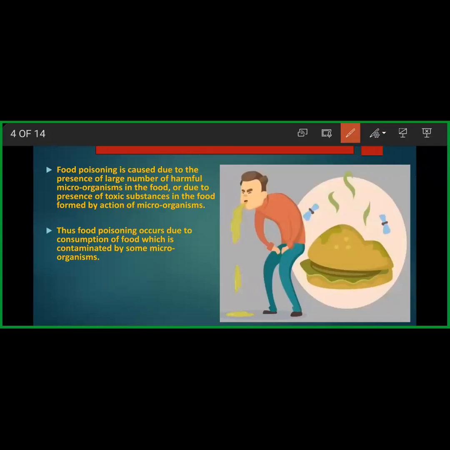Food poisoning is caused due to the presence of a large number of harmful microorganisms in the food, or it may be due to the presence of certain toxic substances in the food, which are formed by the action of certain microorganisms. Whenever a harmful microorganism gets inside your food, it undergoes certain metabolic reactions and produces harmful substances, which when you consume, you feel sick. So food poisoning occurs due to consumption of food which is contaminated by microorganisms.